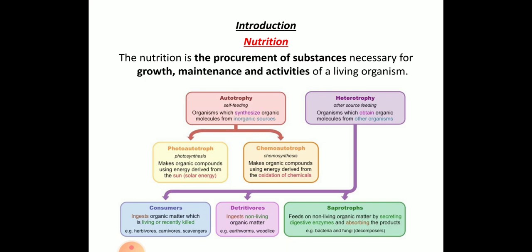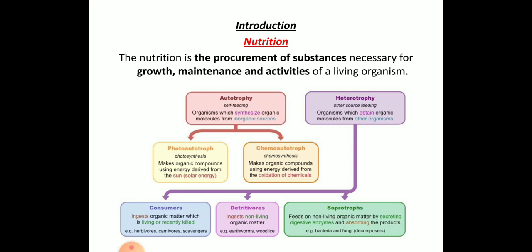First, holotrophic: here the individual ingests mostly solid material. Most animals are holotrophic. Saprophytic organisms depend on dead and decaying organisms, for example bacteria, fungi and also protozoans. Parasitic: here the individuals derive their food from the body of a host.